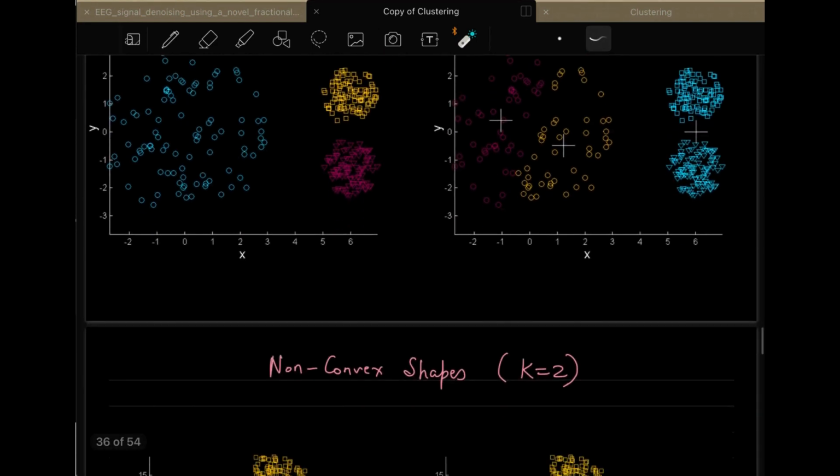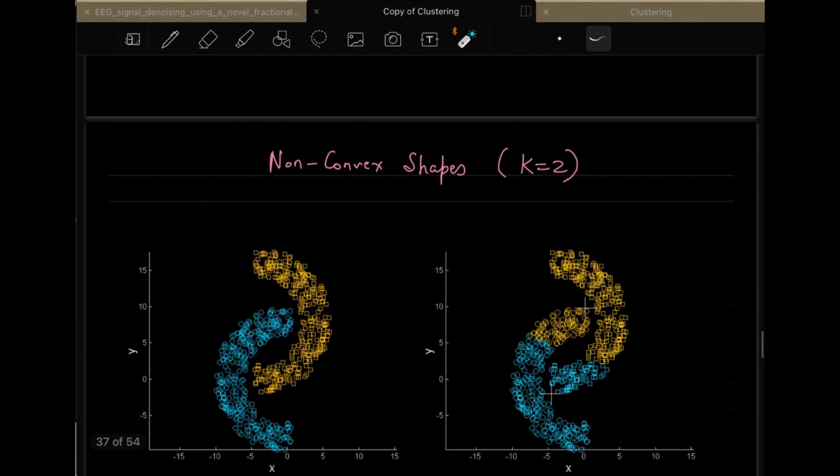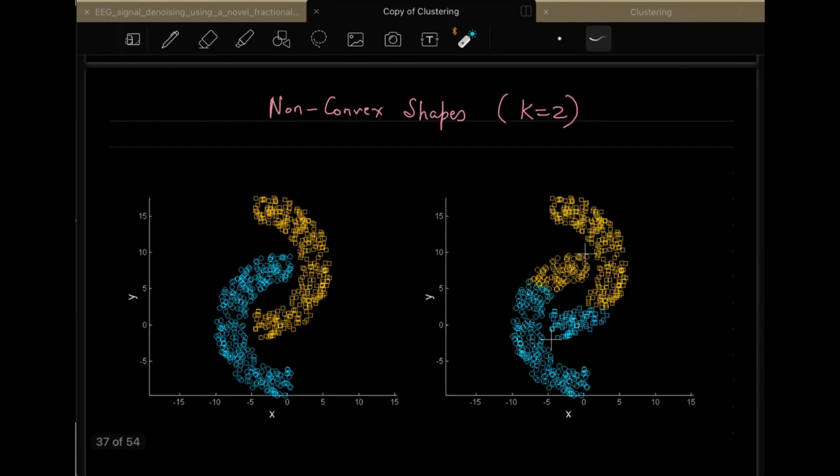What is the third one? The third one is non-convex shapes. So what are non-convex shapes? Let me recall that.